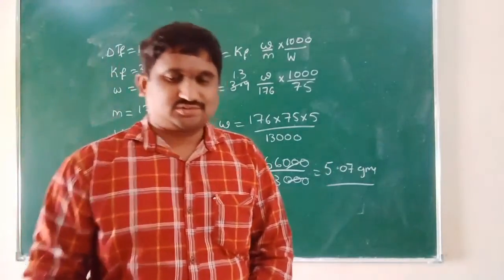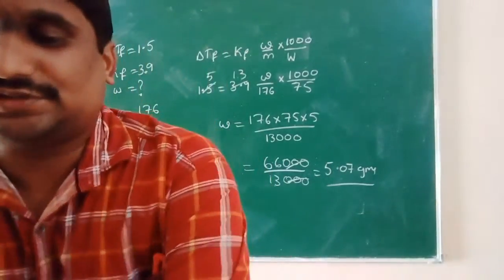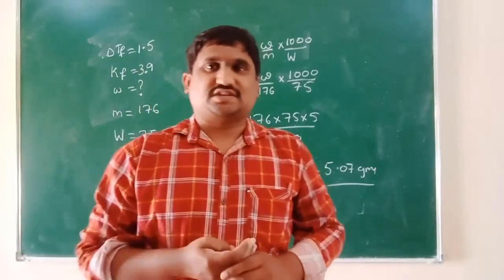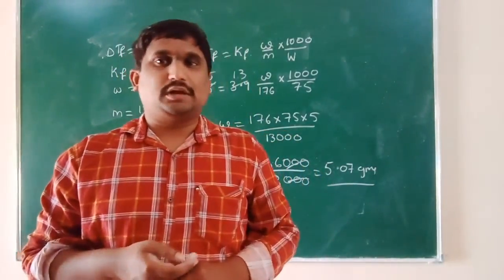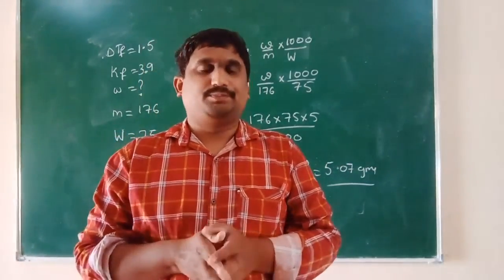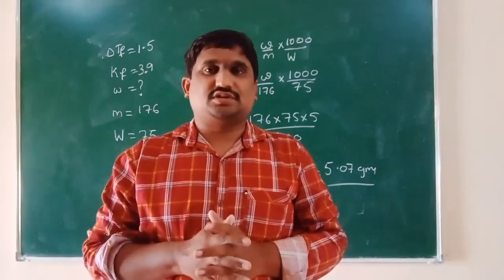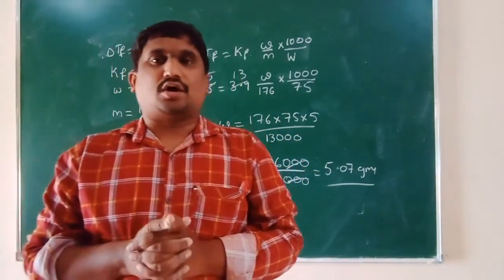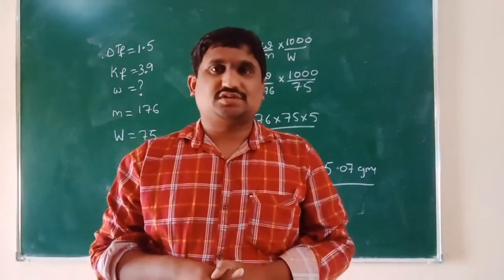So by this we completed 3 colligative properties, students. Firstly we discussed relative lowering in vapor pressure, second elevation in boiling point, and third depression in freezing point. From tomorrow's class onwards we shall discuss the last and very important colligative property, osmotic pressure.